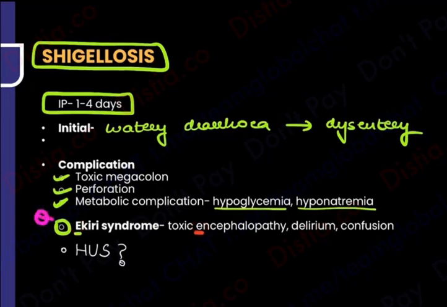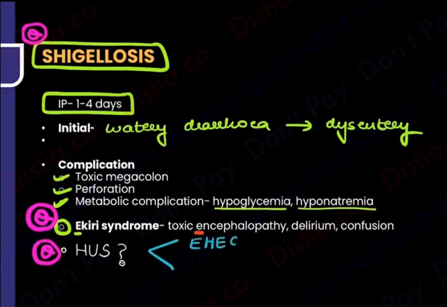in this entire slide. If you ask me what is the question, Ekiri syndrome is associated with shigellosis, encephalopathy, and I have already told you this is associated with hemolytic uremic syndrome. Guys, hemolytic uremic syndrome was caused by two things, enterohemorrhagic E. coli as well as Shigella. These are the two things which are going to cause the hemolytic uremic syndrome. Enterohemorrhagic for hemolytic, and Shigella can also cause it. Via which toxin? I have already taught you that this is very, very important, the Shiga toxin that causes it.